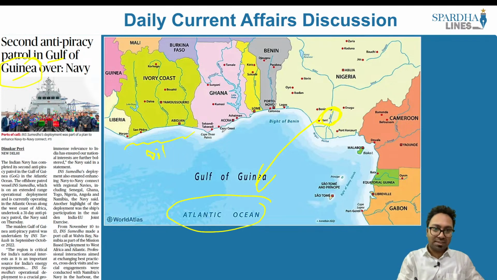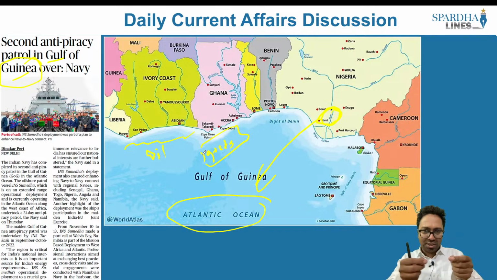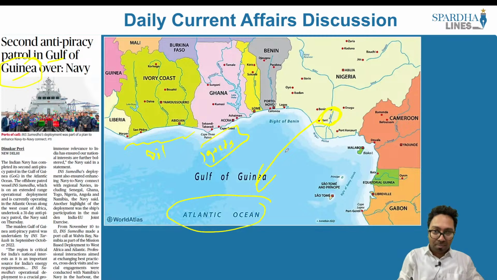What happens in piracy? Let's say for example, there is a ship carrying goods or, let's say, oil or something like that. In that particular case, some organizations come near these shipments, take over these shipments and ultimately take them to their home country. These are criminal, illegal activities conducted by some of the people in and around the coastal waters.